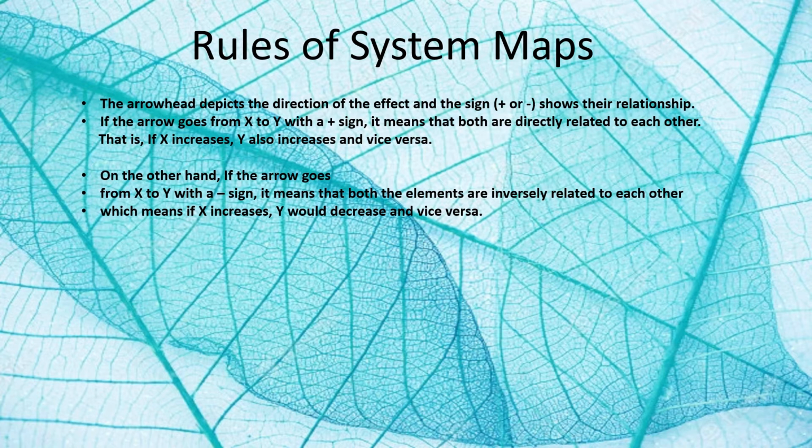On the other hand, if our arrow goes from x to y with a minus sign, that means they are indirectly proportional to each other. That means if x increases, then y decreases.